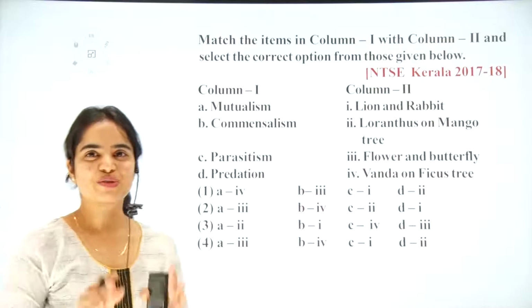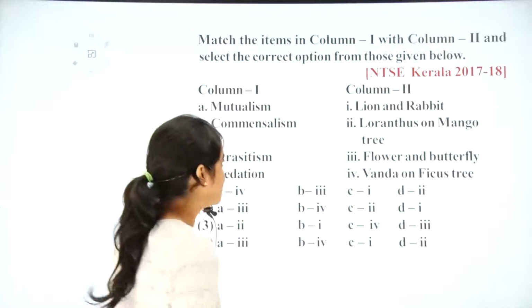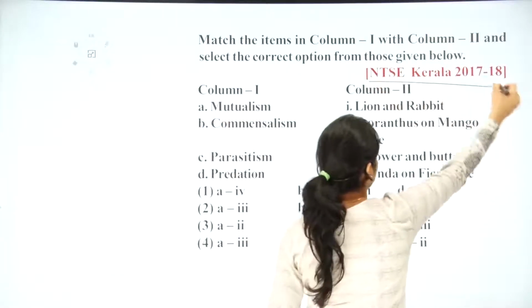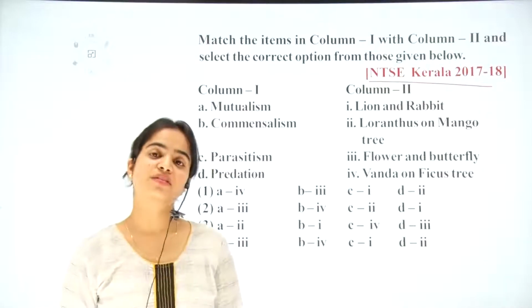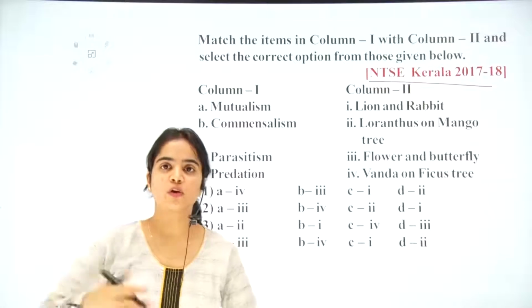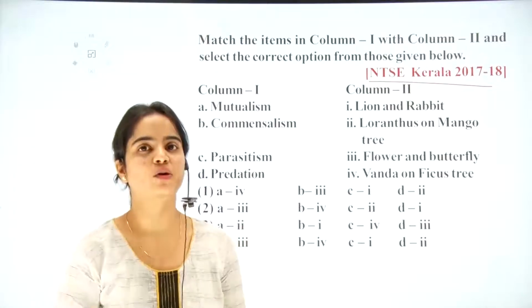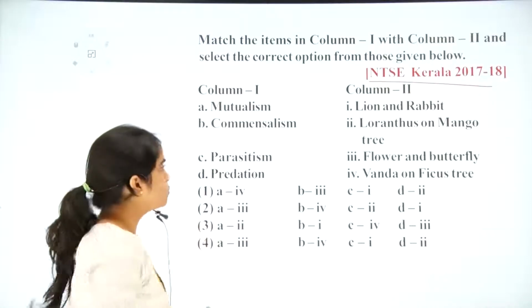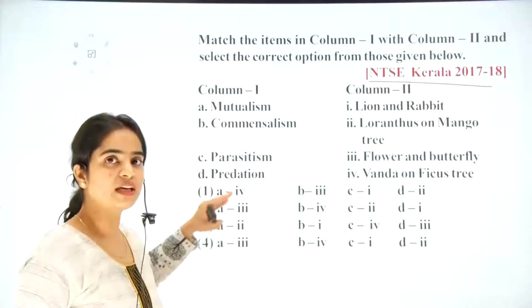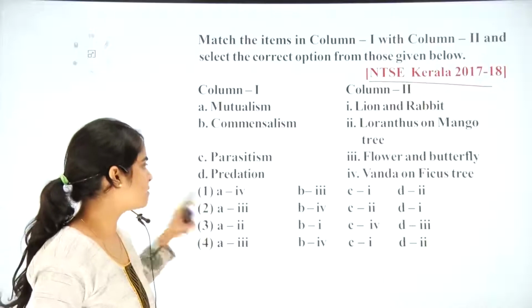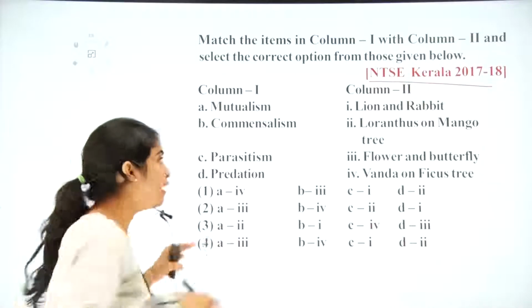So student, here we have the next question with us. This is from NTSE Kerala year 2017-18. So there is a match the following given to us, column A and column B. We need to match the correct option from the given ones. So here comes column 1. In column 1, the first option is mutualism, then comes commensalism, then parasitism and predation. What are they all?